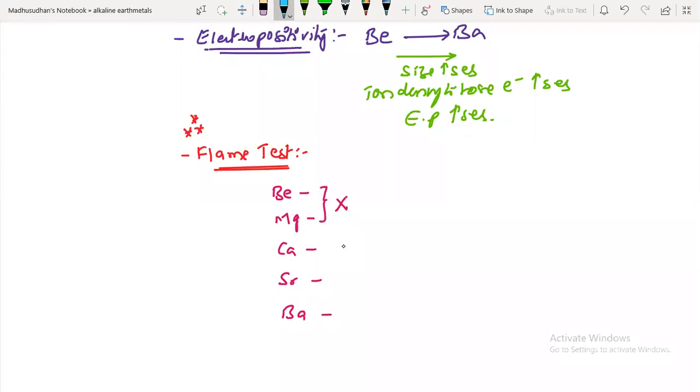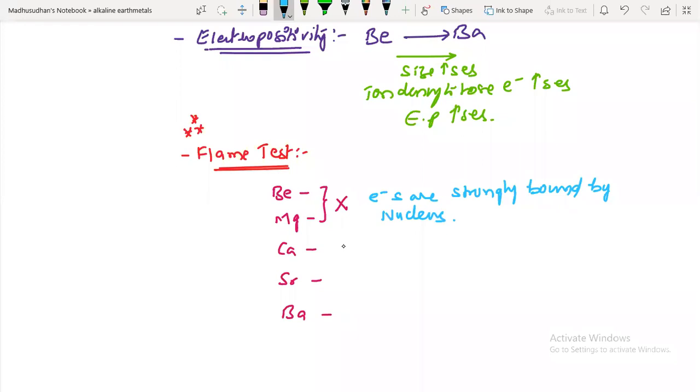The electrons are strongly bound by the nuclear force of attraction, so the flame cannot excite the electrons. That's why beryllium and magnesium cannot give it. What is the reason for this? Electrons are strongly bound by the nucleus, so excitation is not possible.